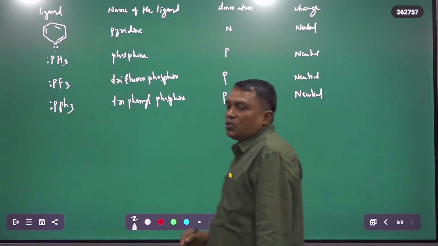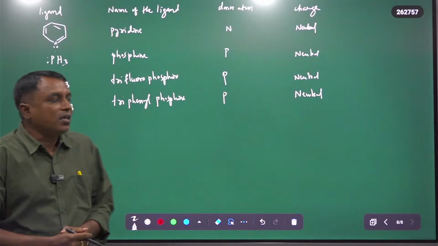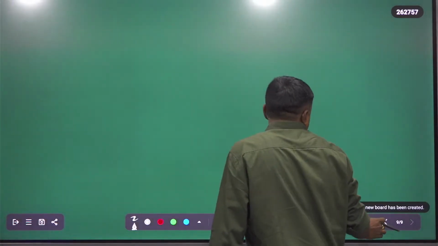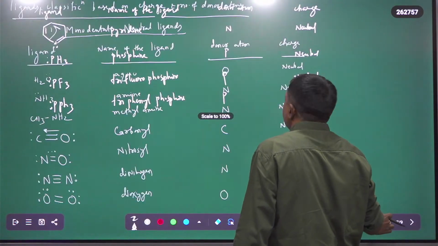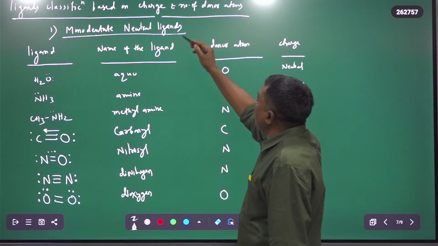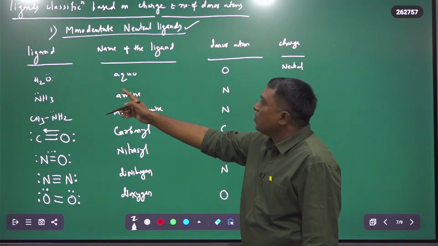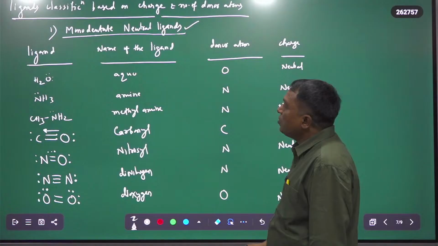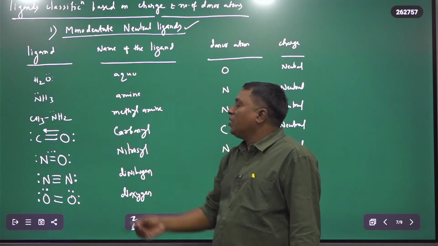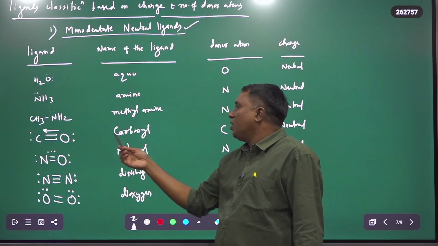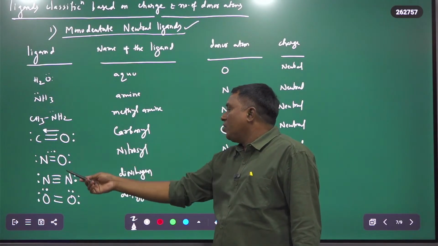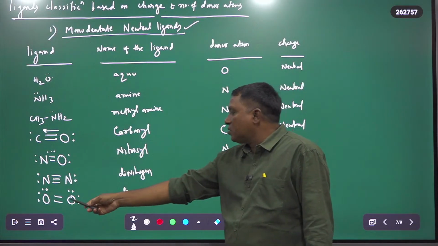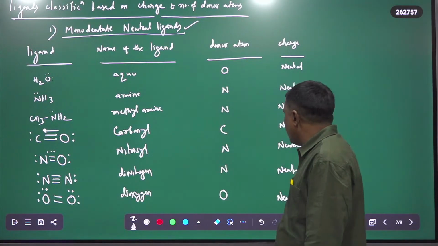So these are the monodentate neutral ligands. H2O, in that oxygen is the donor atom; in ammonia nitrogen is the donor atom; in methylamine nitrogen is the donor atom; in carbonyl carbon is the donor atom; in nitrosyl nitrogen is the donor atom; in dinitrogen nitrogen is the donor atom; and in dioxygen, oxygen is the donor atom.